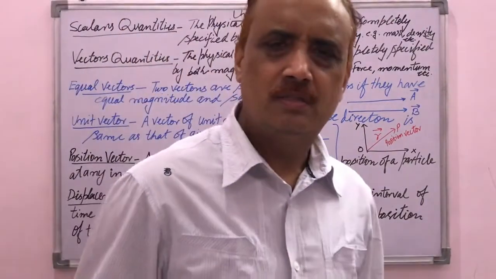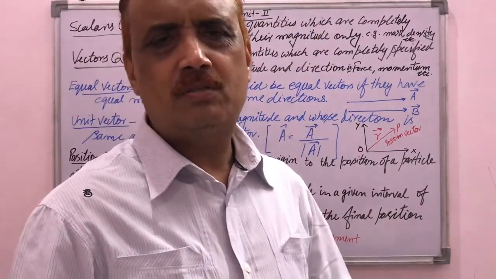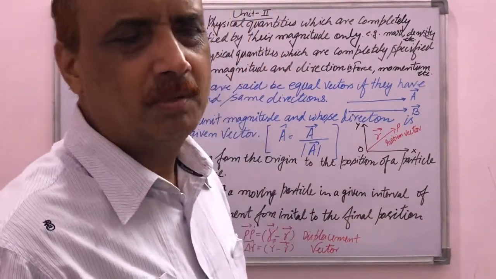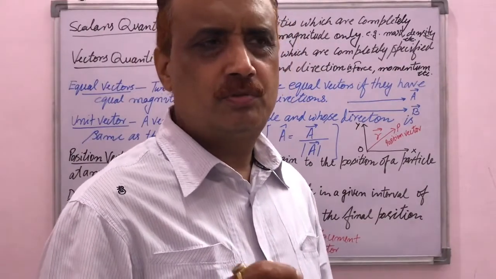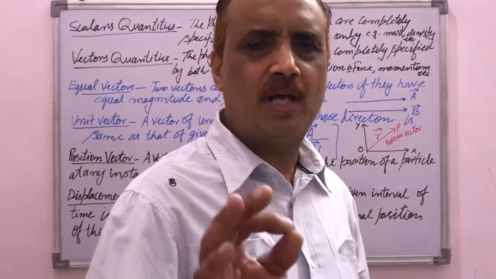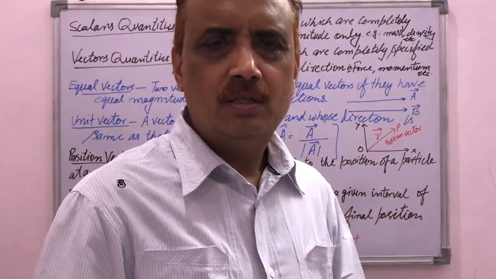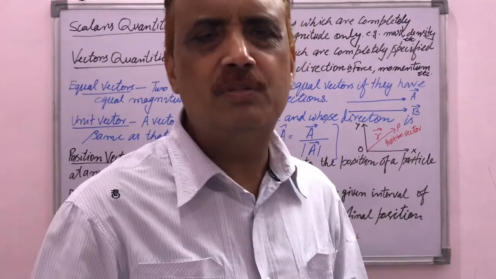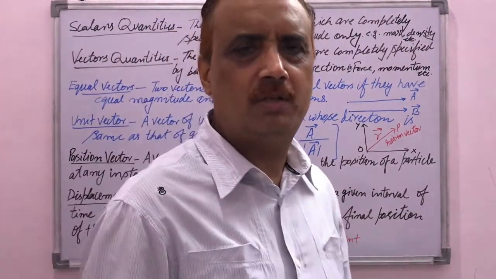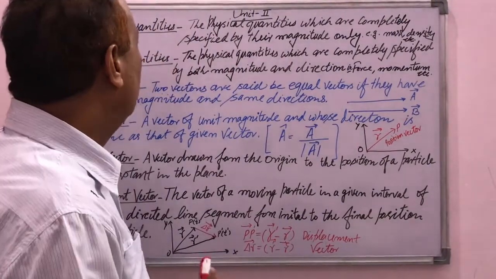Scalar quantities are such physical quantities which can be completely specified by their magnitude only. Magnitude means, suppose you want to measure the mass of a body, and the mass of the body is 5 kg. So you have to write only the 5 kg, but you don't write in which direction the 5 kg mass is placed. So direction is not involved here, only magnitude is involved. Therefore, we can say such quantities are known as scalar quantities.